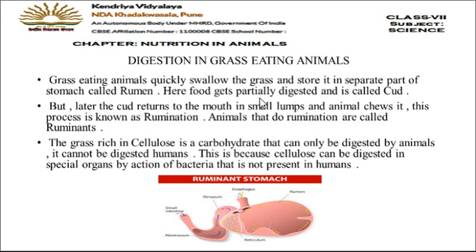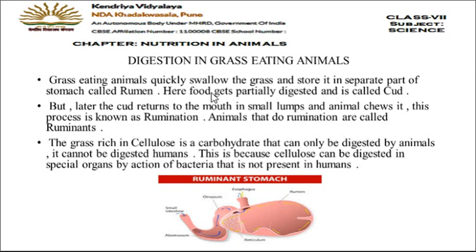Fine. And then after swallowing the grass, they store it in a separate part of the stomach. They have a separate part in their stomach which is called rumen. All the grass which they swallow, they just go on storing in that part called rumen. Here in the picture you can also see the rumen part, where the grass is going to be stored.